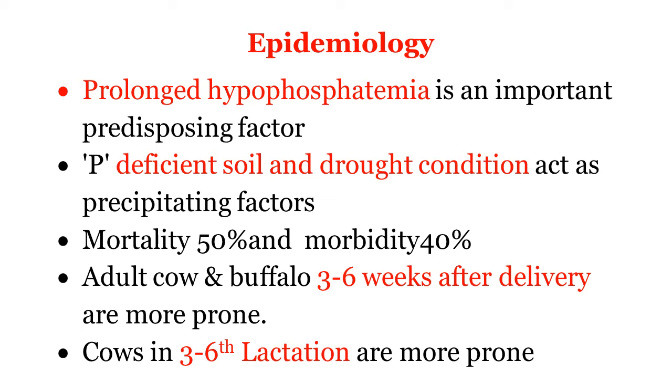After the 4th or 5th lactation, milk production decreases. So prevalence is higher in the 3rd to 6th lactation because of the high lactational yield.